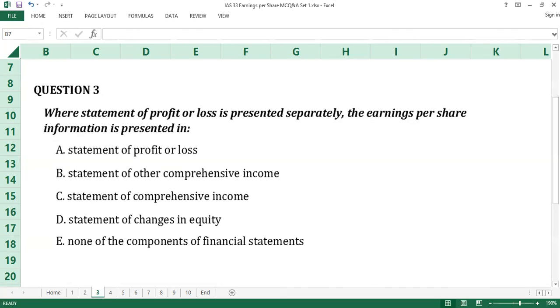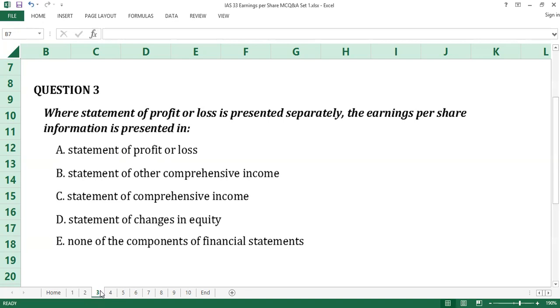Question number 3. Where statement of profit or loss is presented separately, the earnings per share information is presented in dash. A, statement of profit or loss. B, statement of other comprehensive income. C, statement of comprehensive income. D, statement of changes in equity. E, none of the components of financial statements.